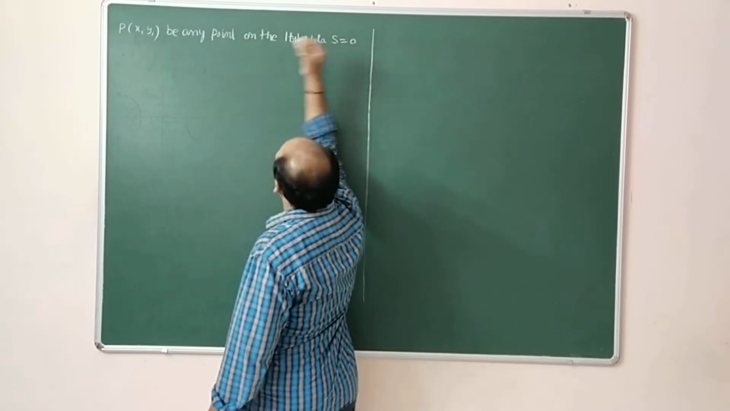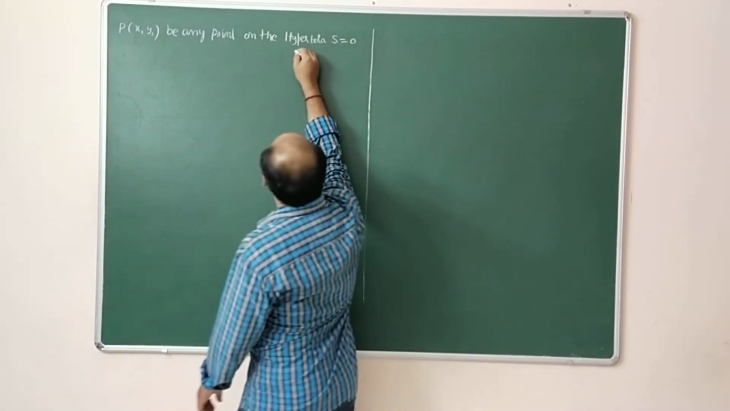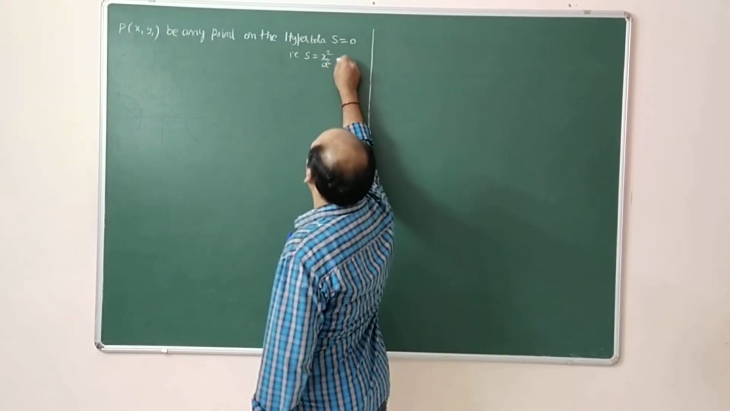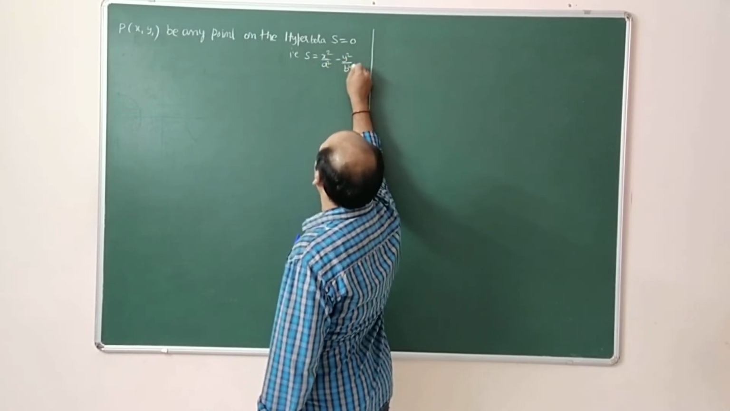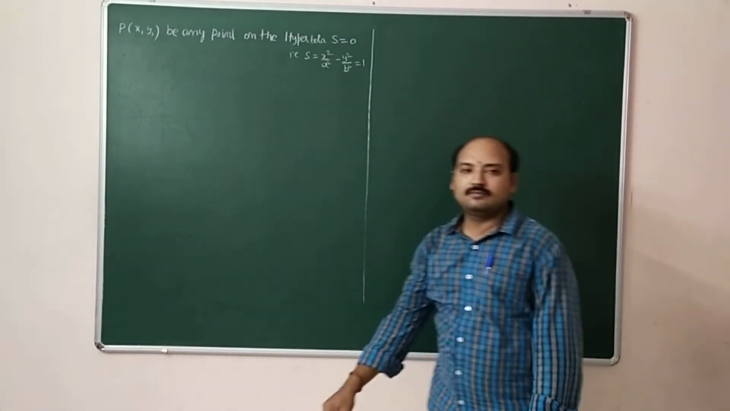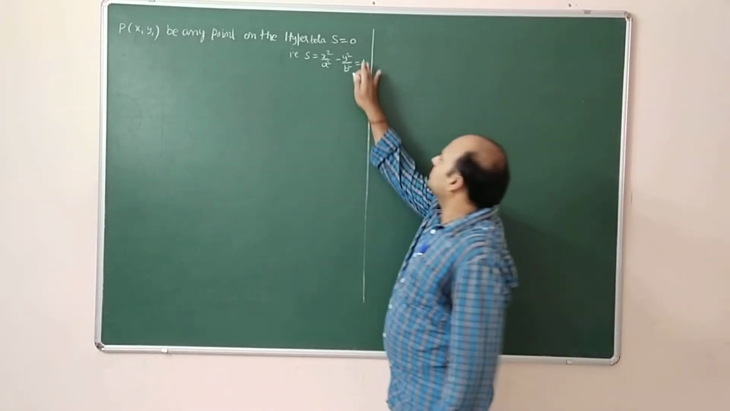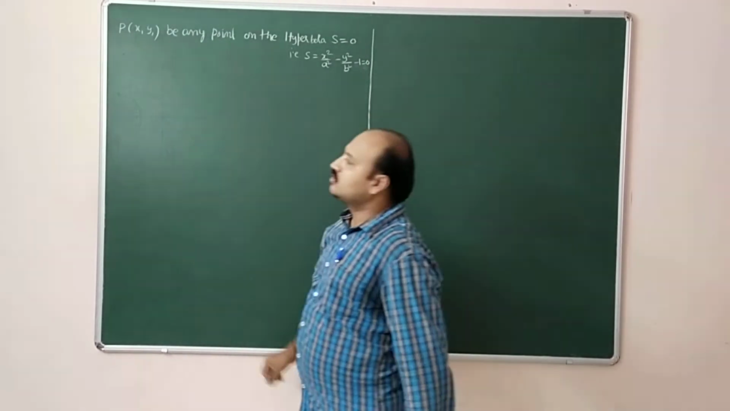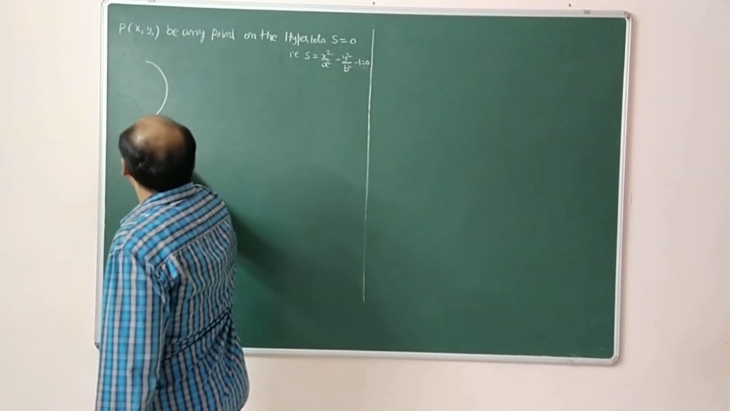S is equal to 0. That is, S equal to 0 means x square by a square minus y square by b square minus 1 equal to 0. Better to write minus 1 equal to 0. So the figure will come like this now.